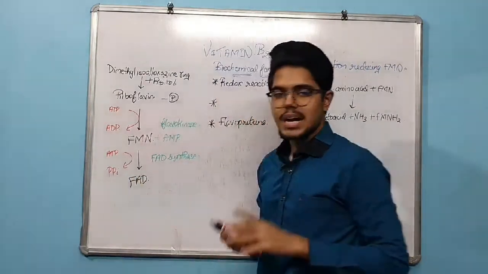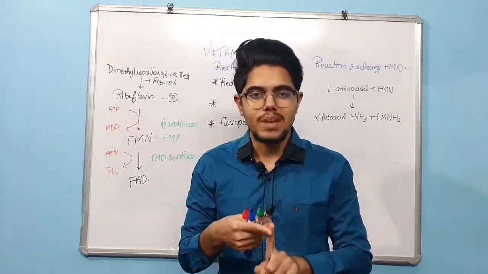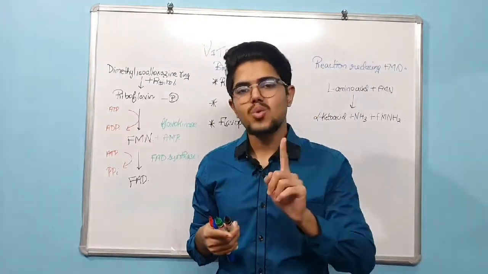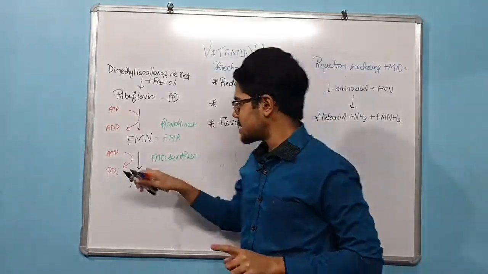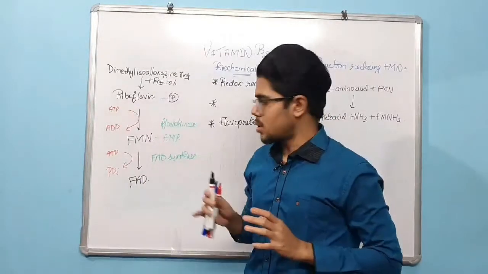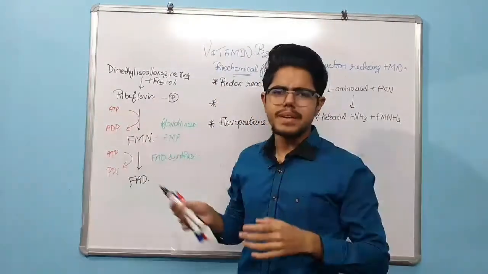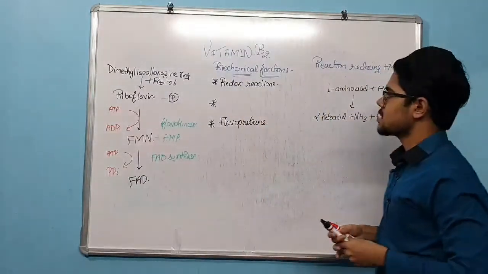So when we are starting about vitamin B2, the first thing to come to your mind is riboflavin, and it has two coenzymes, that is FMN and FAD. Next, if your mind is thorough with the coenzymes FMN and FAD, we go on with the biochemical functions. That will all be easy.